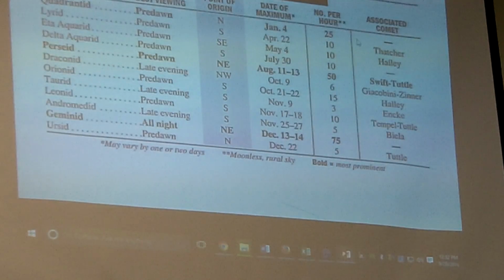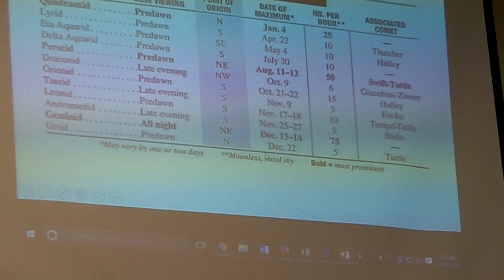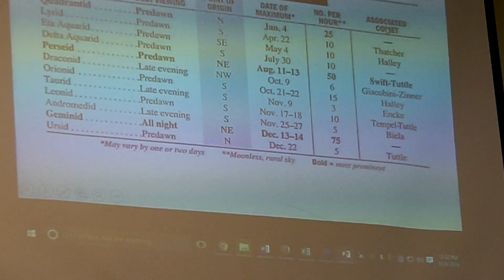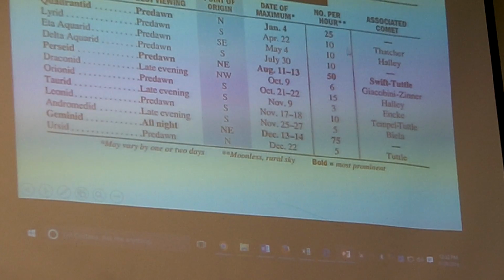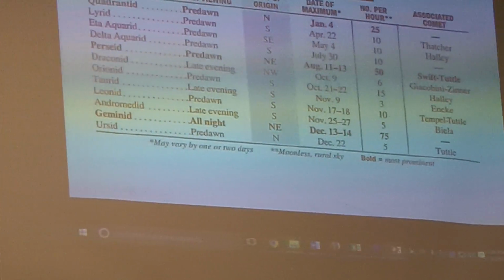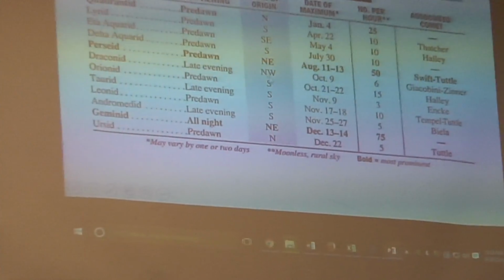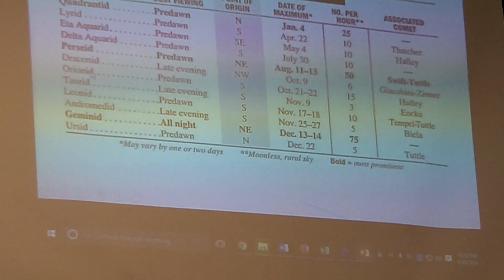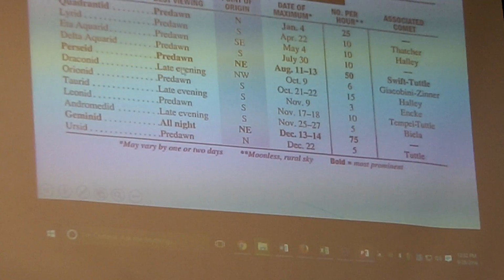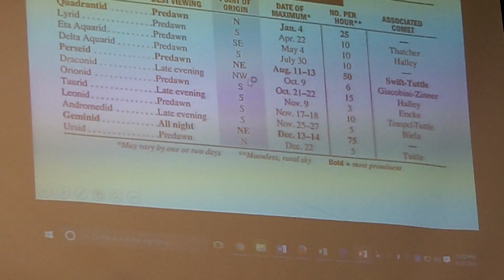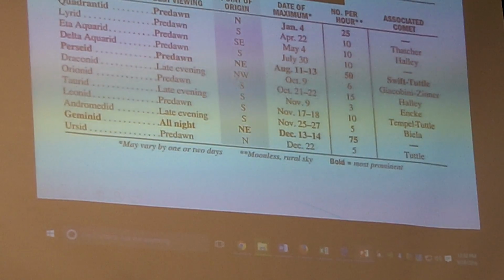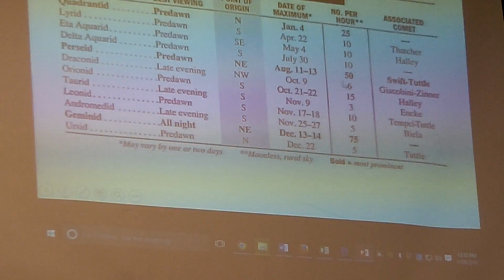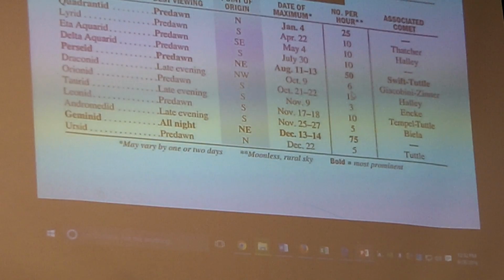So here are all the meteor showers that happen at different times of the year. And here is the comet the meteor showers are associated with. Gotcha. So coming up here, October 9th, we are having a meteor shower. The Draconid meteor shower is late evening. Go out October 9th at night. Look to the northwest. That's the point of origin. You should see 6 shooting stars per hour.